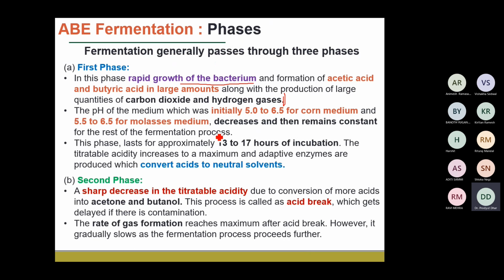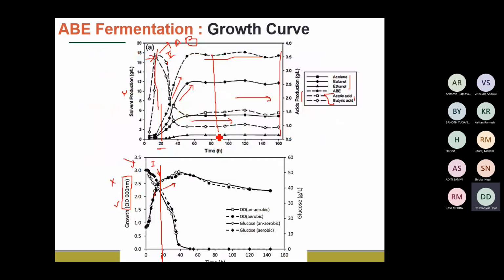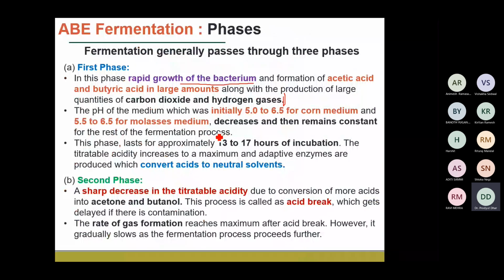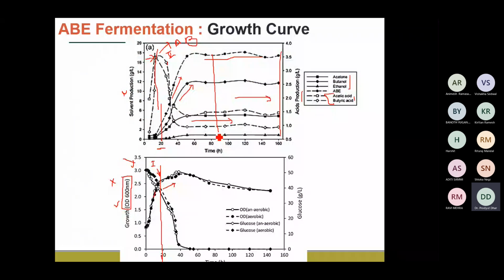So these are the basic 3 stages. If you are asked, for example, to explain the growth characteristics of the Clostridium species for the production of acetone, butanol, ethanol, you should be explaining this first, second, and third phase, and should be highlighting it in a growth curve. Okay, so the growth curve should carry the information regarding the concentration, along with the fermentation time. For example, this axis represents the fermentation time.